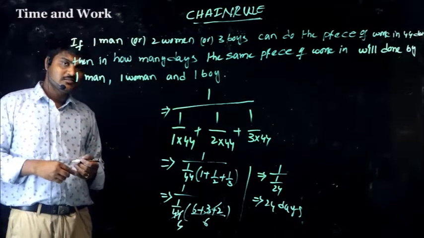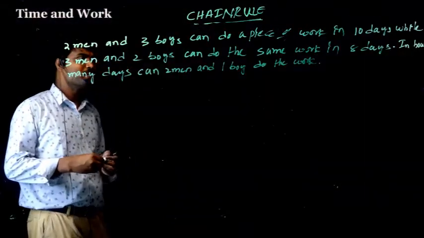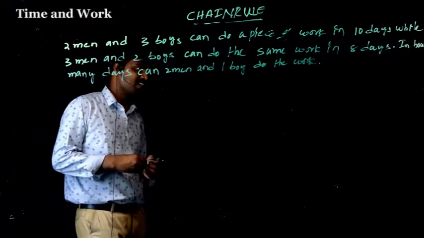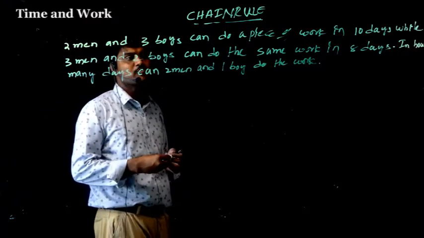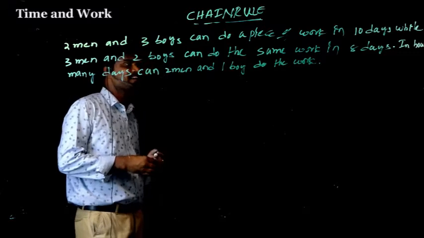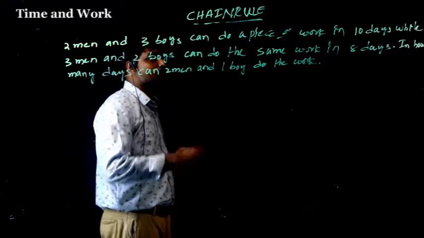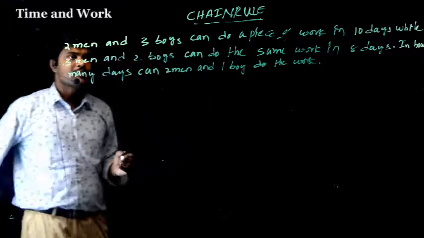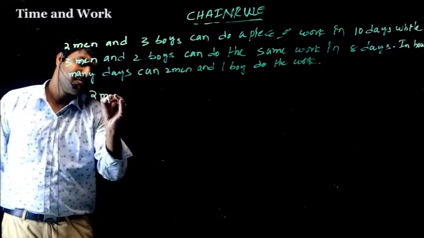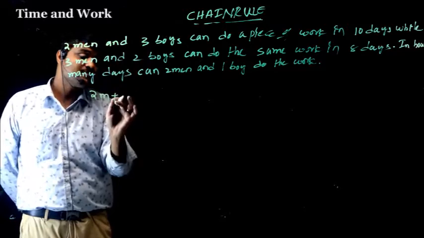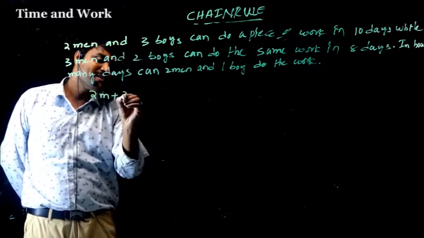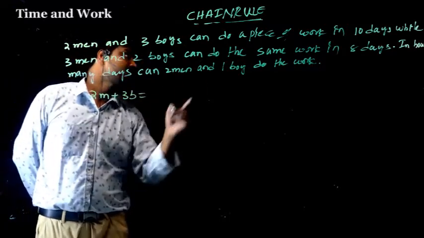Okay. 2 men and 3 boys can do a piece of work in 10 days, while 3 men and 2 boys can do the same work in 8 days. In how many days can 2 men and 1 boy do the work? So here, 2 men plus 3 boys can do the work in 10 days.